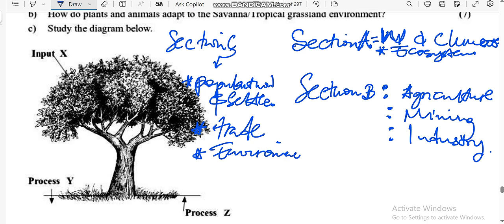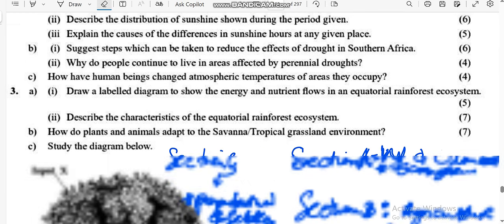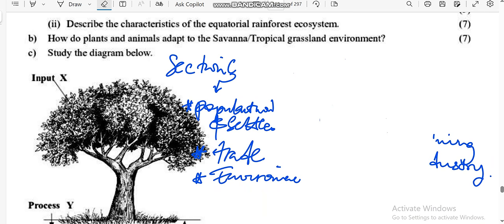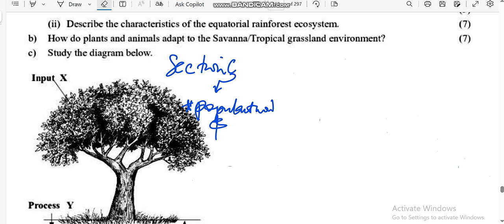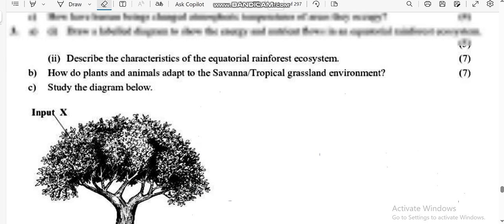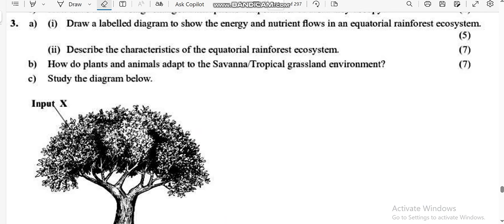Okay, so this is it. Let's start now. We are going to start with ecosystem. After doing ecosystem, you are going to see that it will be very easy for you to answer. There is a video that I uploaded on weather and climate. Just go and check that one, the possible questions, notes and lessons are there. So go there and listen to that video.